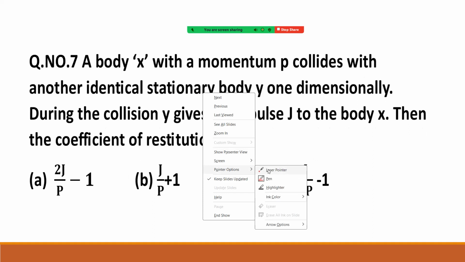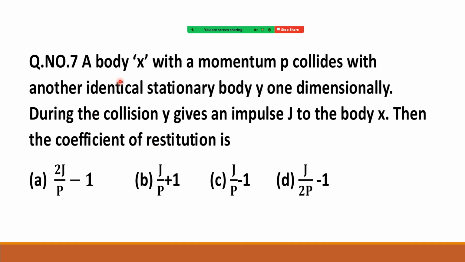See the question carefully. A body X with a momentum P collides with another identical stationary body Y one-dimensionally. During the collision, Y gives an impulse J to the body X. Then the coefficient of restitution is? Let us write down the given data.